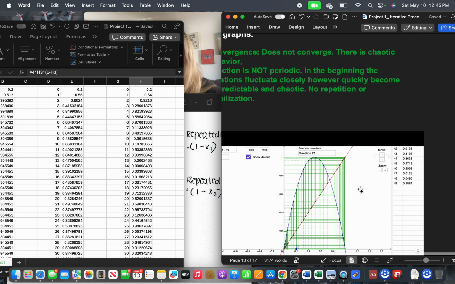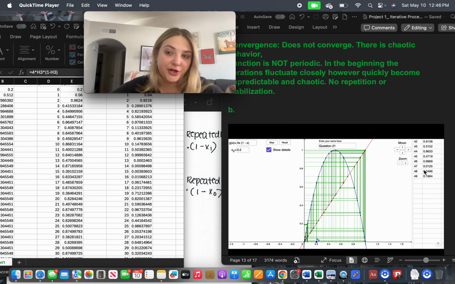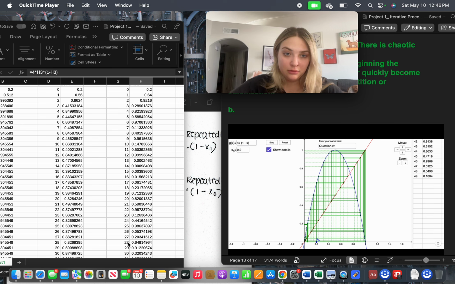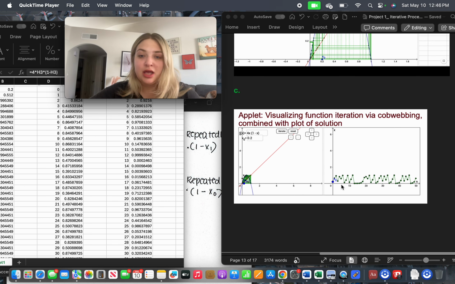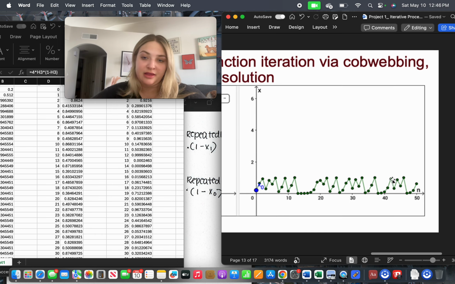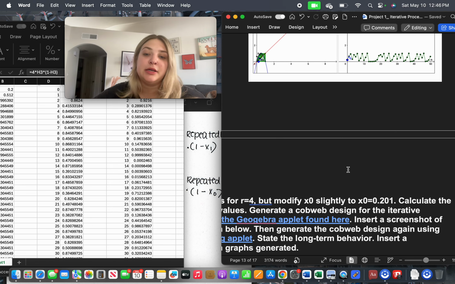Now here, look at this crazy thing. There is zero rhyme and reason to this. There's no convergence. As you can see, I went all the way down to the 49th value here. It is extremely chaotic. No period, because all of the numbers that we get when we plug in our formula, they're just all over the place. So no repetition or stabilization, and that is further proof here when we look. There is zero trends. Well, I shouldn't say that. There are some repeated trends, but it is chaotic and it is hard to follow and not consistent enough to have a period.